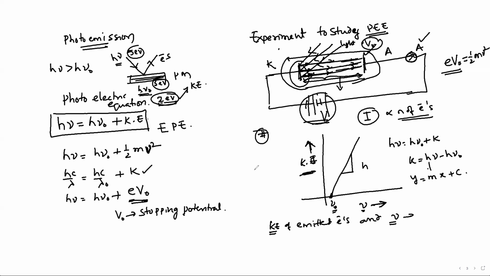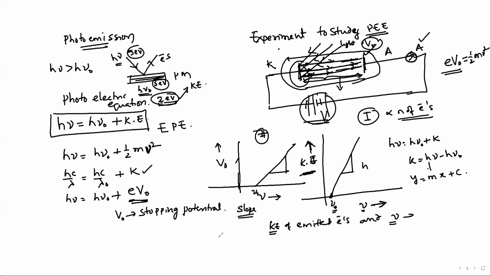Now, if I take a graph with stopping potential along the y-axis and incident frequency along the x-axis, how do you get the graph? Exactly, this is also a straight line, and here it is nu naught. Now, what will be the slope of this graph?